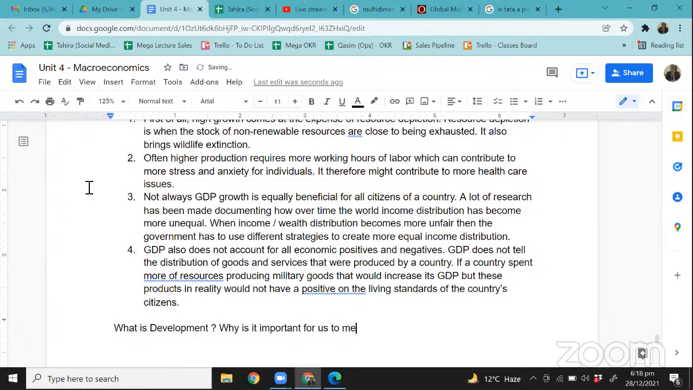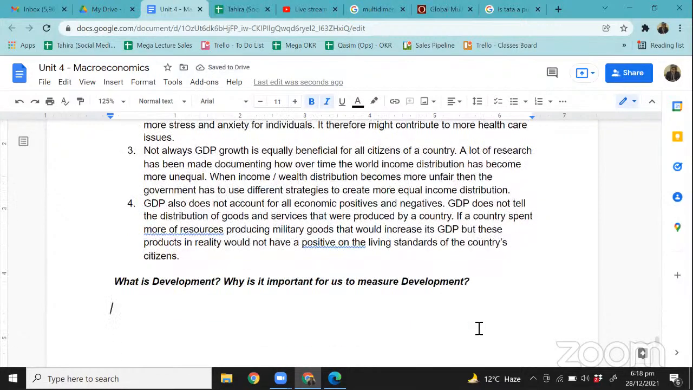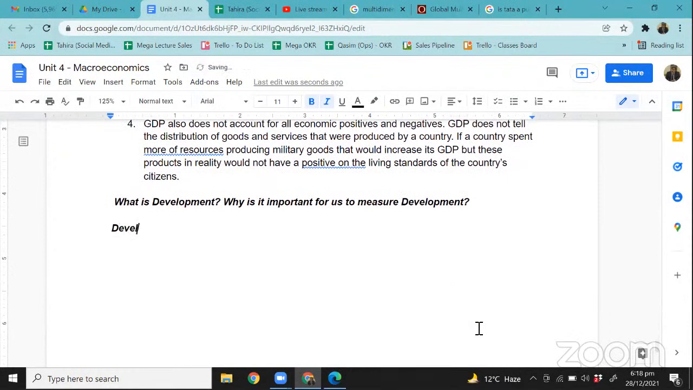To measure development. Sometimes you will hear the word economic development, sometimes you will just hear the word development, but it kind of means the same, right? Okay. Now, what is development and why is it important for us to measure development? So let me tell you, development is an estimate of how high the living standards of a country's citizens are, right?